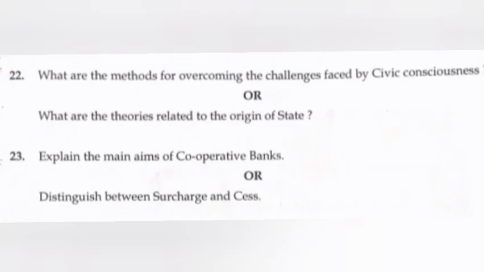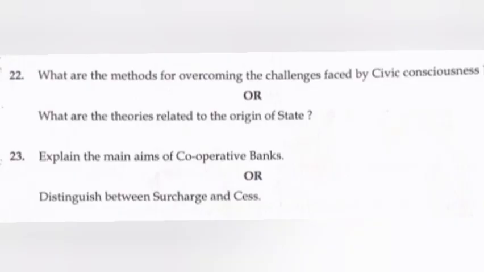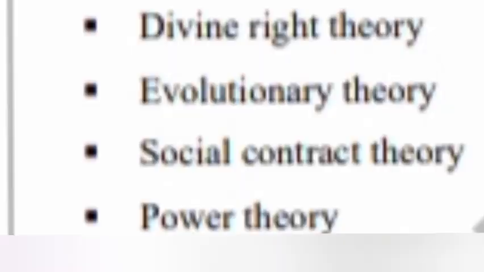22. What are the methods for overcoming the challenges faced by civic consciousness? Answer. Each one should evaluate his activities critically, should work for one's interest without going against public interest, be the change which you accept from others. Equal weight should be given to both rights and duties. Individuals should act democratically. Or, what are the theories related to the origin of state? Answer. Divine right theory, evolutionary theory, social contract theory, power theory.